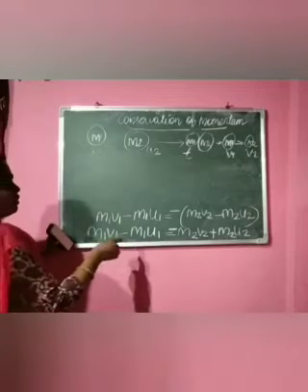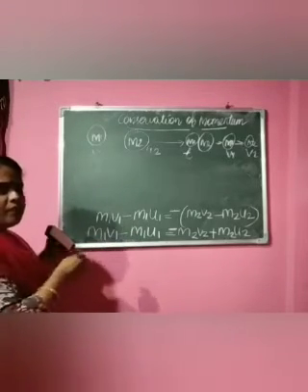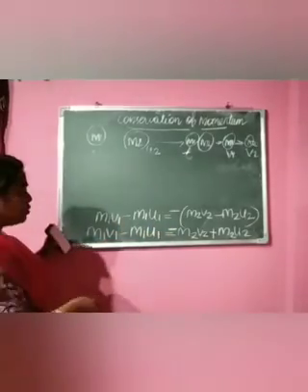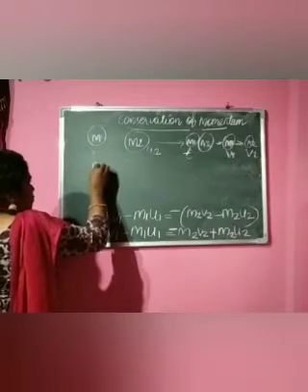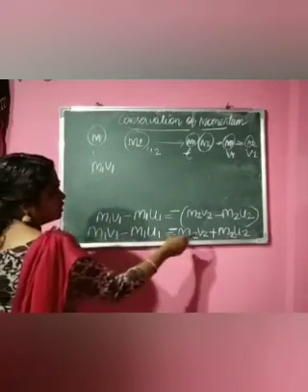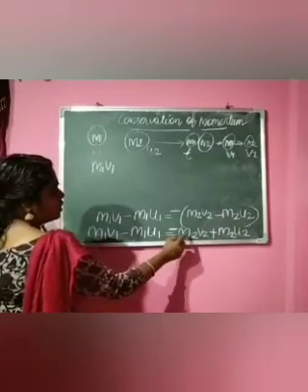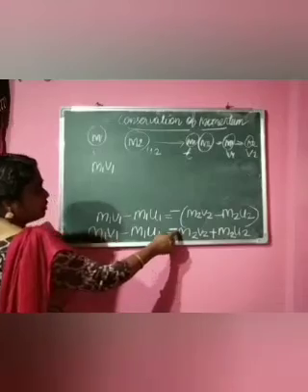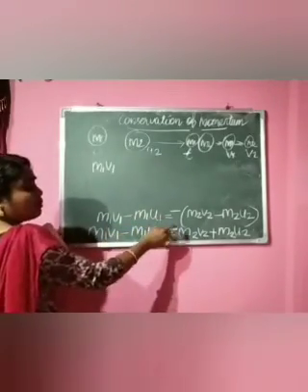We write the final momentums on one side and the initial momentums on the other. The final momentum is M1 V1, then the next final momentum is minus M2 V2. When this minus M2 V2 comes to this side, the sign becomes plus.